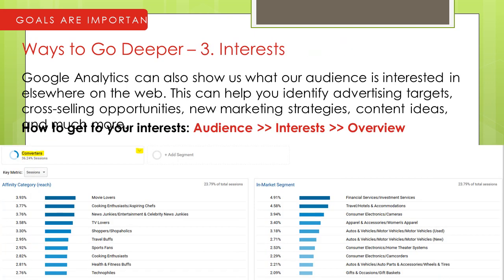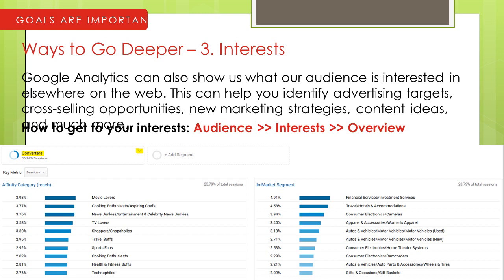Next, if you want to target any interest, what are the interests that people are coming in with? That is the affinity category and the in-market segment. It is divided into two types in the interests.